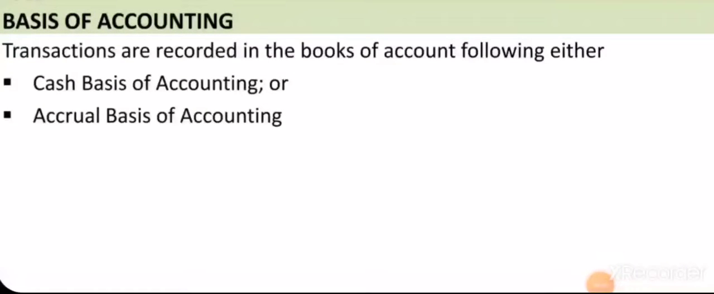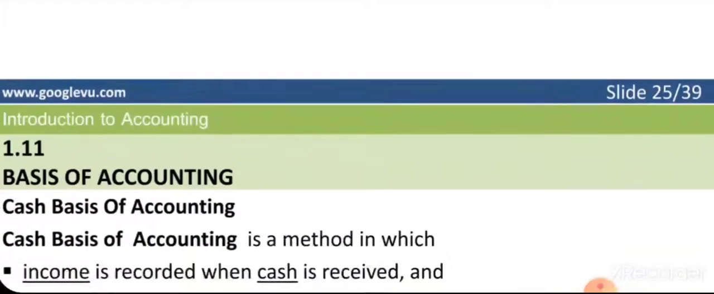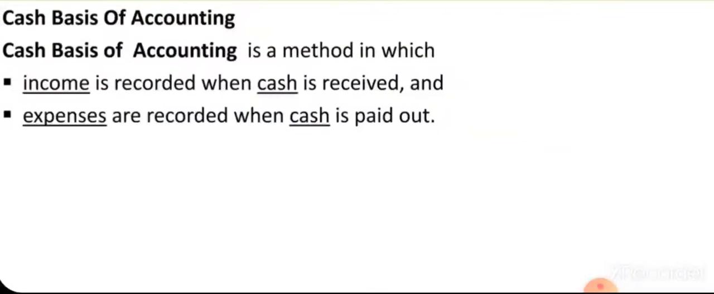Now we will see what the basis of accounting is. As I said, we will be recording transactions which are of financial nature. In recording the books of account, we will be entering two kinds of accounts. One is the cash basis of accounting and the second is the accrual basis of accounting. From the term itself you may have understood, but we will see what it is. The cash basis of accounting is a method in which income is recorded when cash is received and expenses are recorded when cash is paid out.